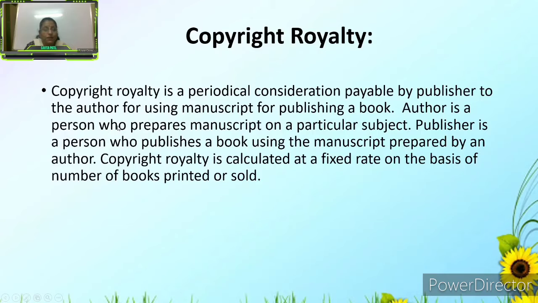Here the copyright is the second important one; the first is the patent and the second is the copyright. Here the publisher and the writer come in. The writer is a person who writes the book, that is, a manuscript on a particular subject. The publisher is a person who wants to make use of the book by publication of that manuscript prepared by an author. And how will the copyright royalty be calculated? It is calculated at a fixed rate on the basis of the number of books printed or sold. On these two bases, the royalty will be calculated. This is the second most important, the copyright royalty.